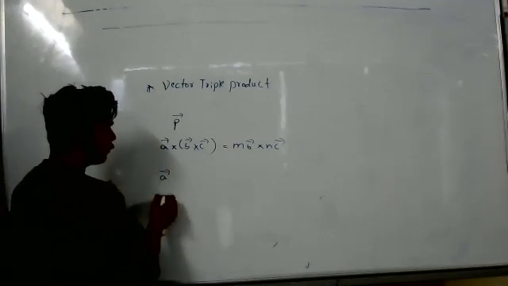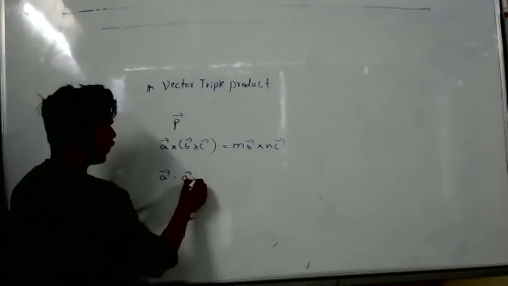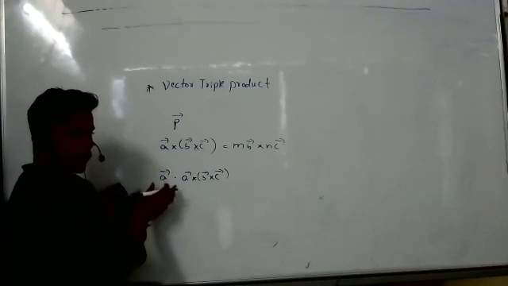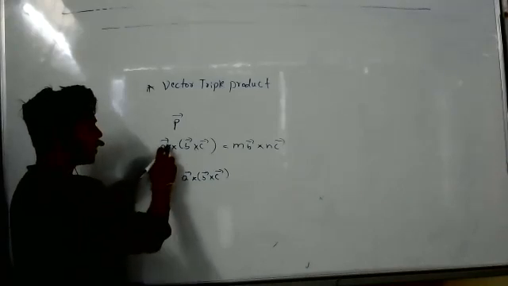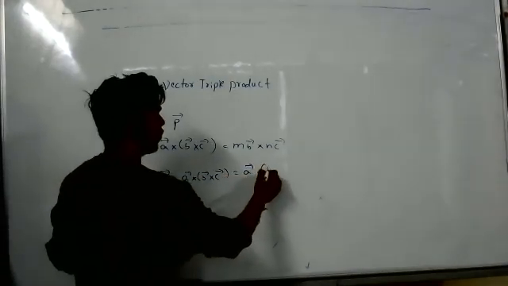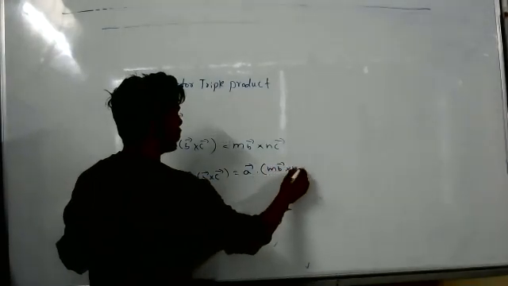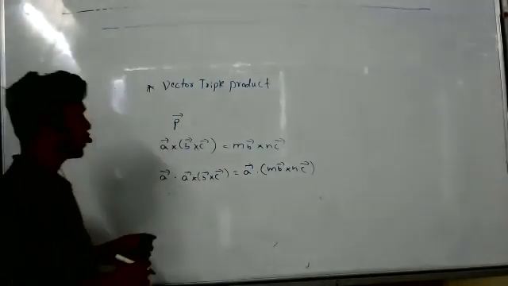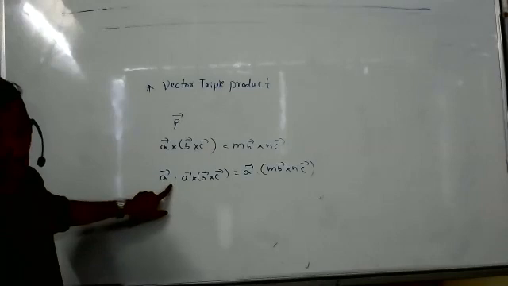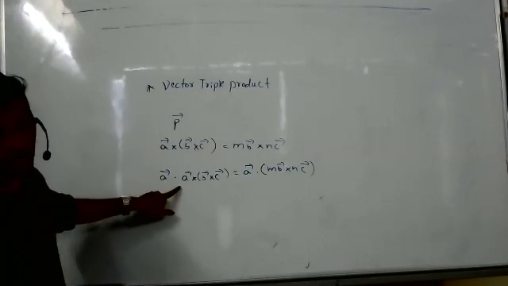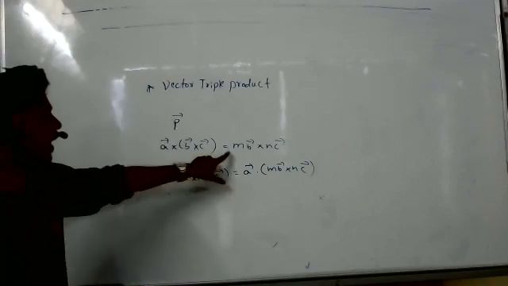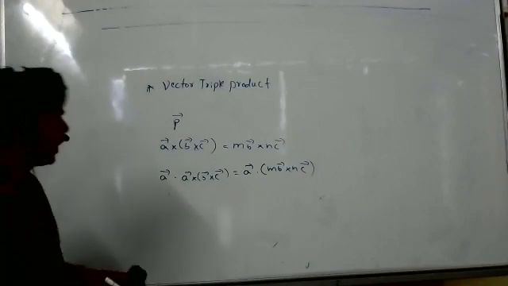Suppose I do A bar dot A bar cross B bar cross C bar, one more A bar dot product I'm doing now. So here also A bar dot M B bar cross N C bar, if I write. I'm just doing a dot product with A bar, one more vector along the same direction of A. And here also one A bar I multiply. What will happen now?